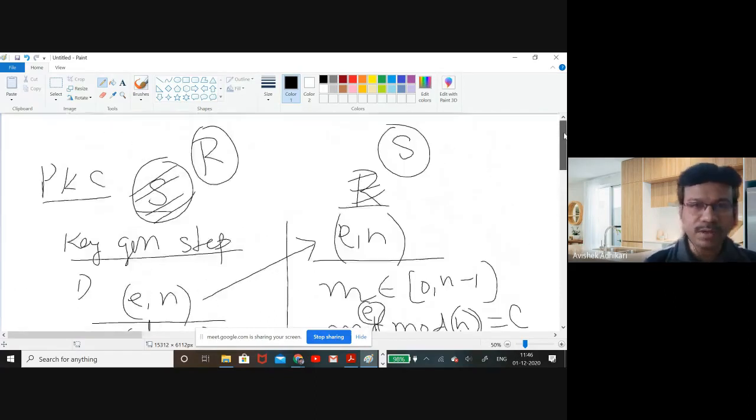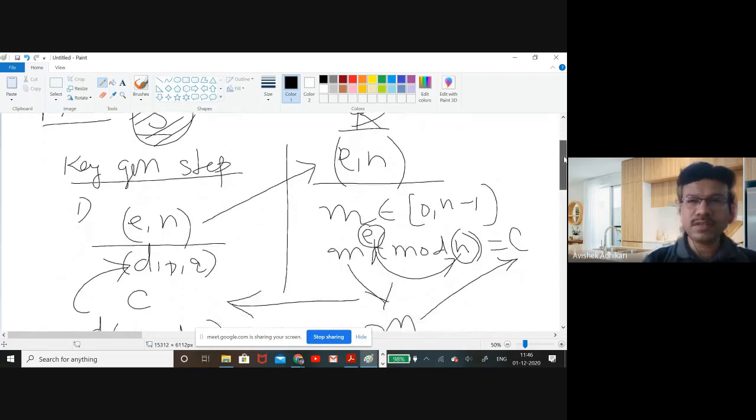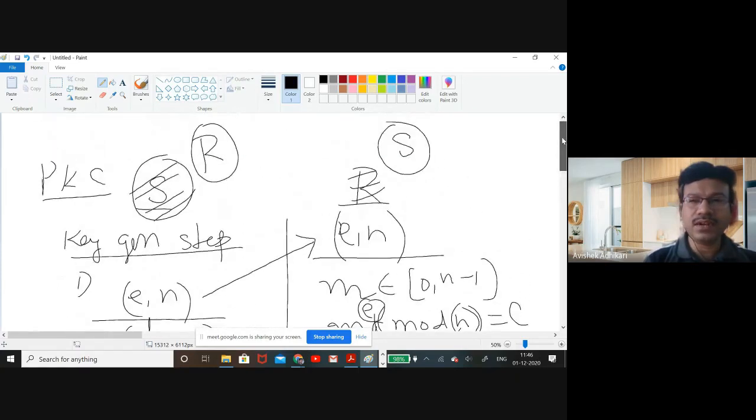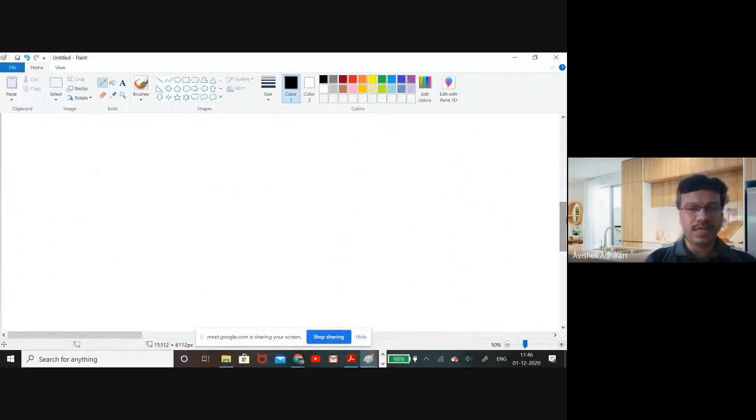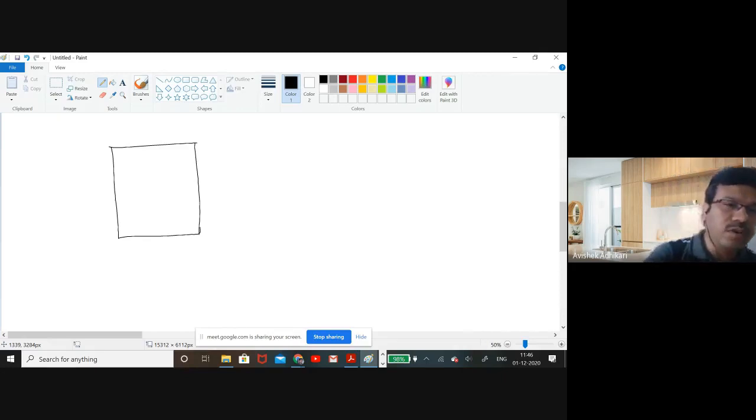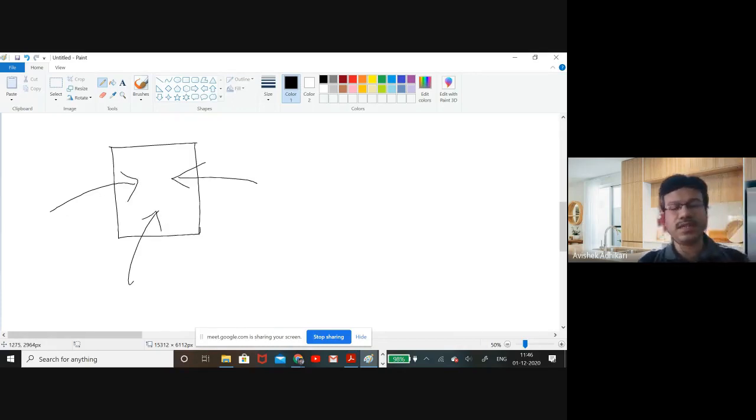But before going to the Elgamal public key crypto system, let us first have a look at how we can have some attacks on the RSA public key crypto system. In my last class, I already mentioned the bidding attack. So what is the meaning? Suppose there is a company that wants to auction some article or picture. All the participants will bid, and for making it very transparent, all the bidding values will be encrypted by using some public key crypto system, for example, the RSA public key crypto system.